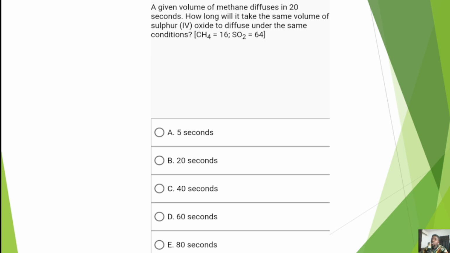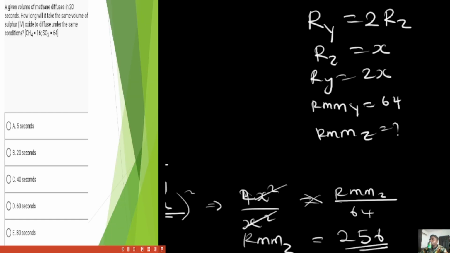I presume we can still see it though. So let's solve this question. Because the volume is constant, we are going to be using the time expression. We're asked to find the time, and the volume is constant, so the time expression is T1 all over T2 equals root RMM1 all over root RMM2.